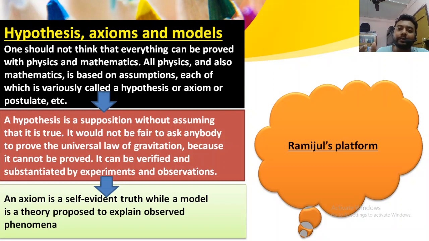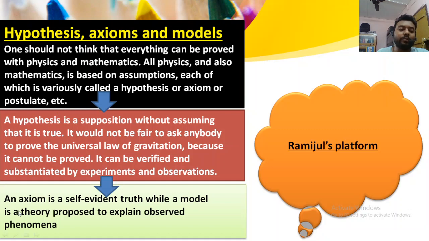We can do an experiment: if a large mass and another mass are there, the force experienced will be more and more, right? So this is nothing but experiment and observation. We can verify it, but we cannot prove it. Prove in the sense that we have to do it mathematically and express it, right? It is impossible to do in each and every case. Those are called hypotheses or assumptions.